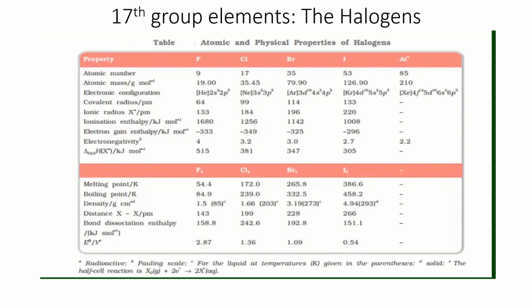But for bond dissociation enthalpy, there is an exception. In case of Cl2, Br2, I2, there's no issue. As the distance increases, bond dissociation enthalpy decreases. But fluorine has the least internuclear distance, yet its bond dissociation enthalpy is also small, just slightly more than iodine.